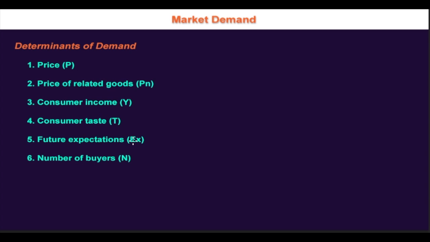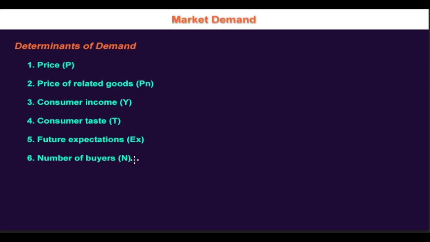So for example, if the oil price is going to increase in Sri Lanka in the next few days, then there will be people queuing up in the gas stations to fill their vehicle tanks. So this is the future expectations going to impact on the quantity demanded. And number six would be number of buyers. If the buyers are going to increase, then the quantity demanded will also increase.